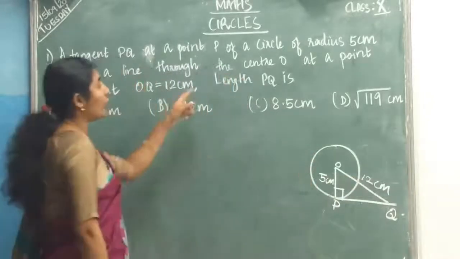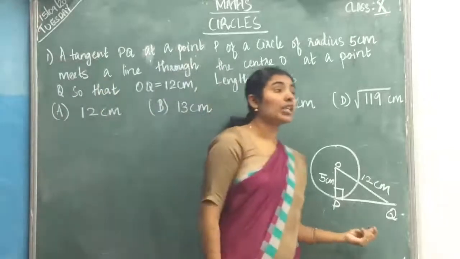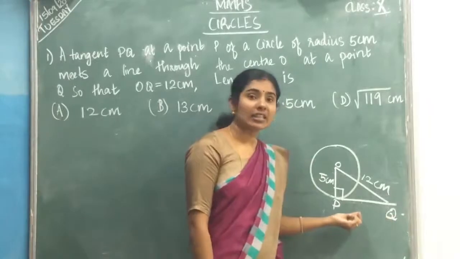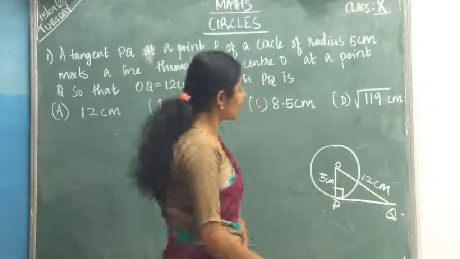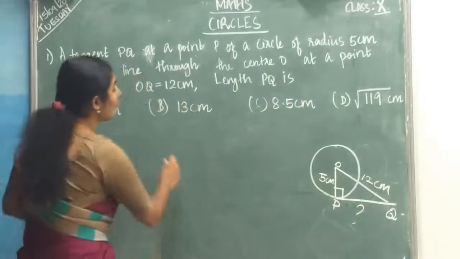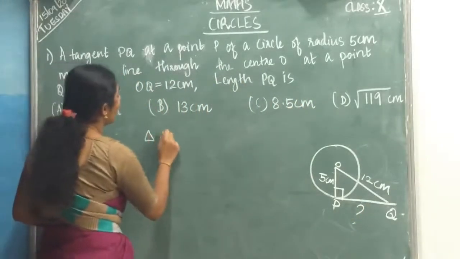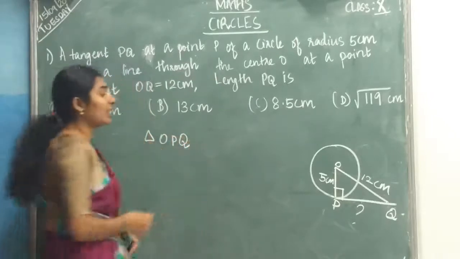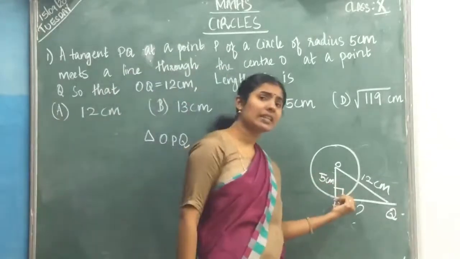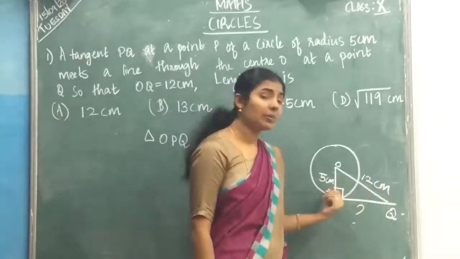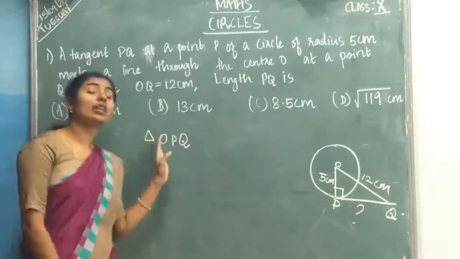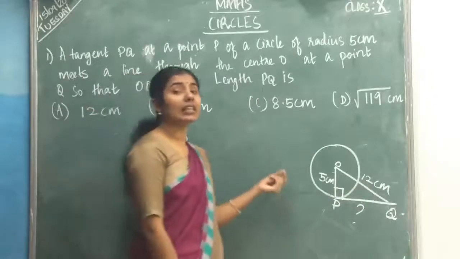Okay. Now, what do you want to find? You want to find the length PQ. Otherwise, you want to find the length of this tangent, isn't it? So, how to find it? Here, when you consider triangle OPQ, you will get this is a right angle triangle, isn't it? One of the angles is 90 degree. So, we can say triangle OPQ is a right angle triangle.